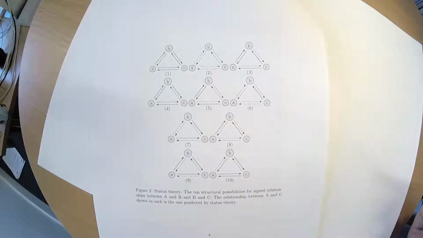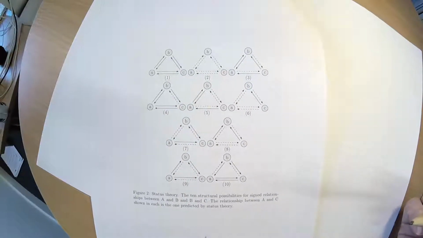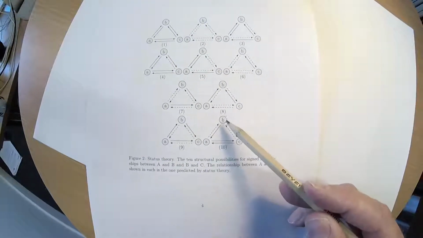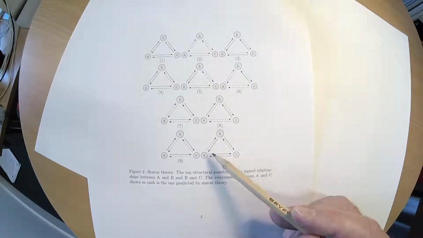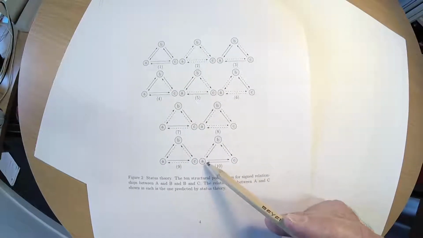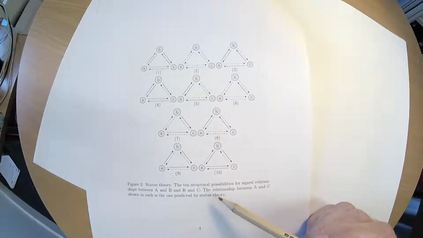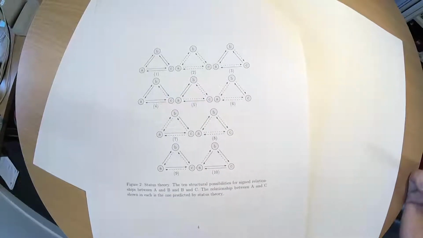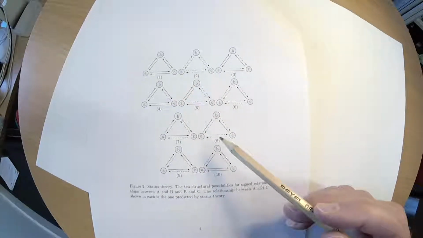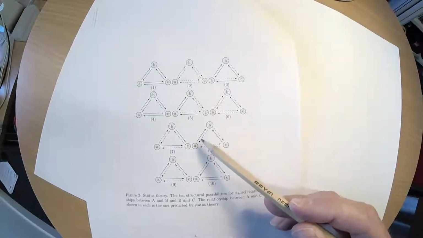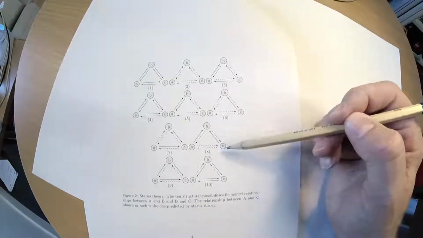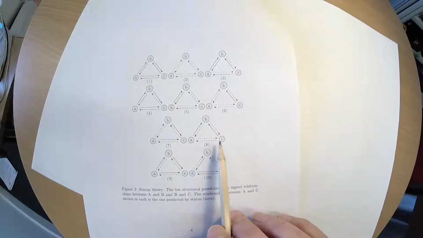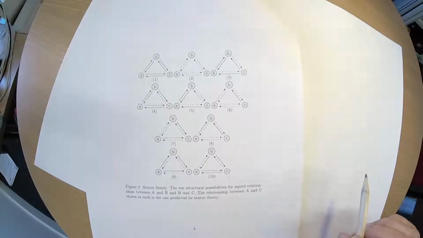It's more complicated because the relationships are now directional. So if we take this relationship here as an example, the relationship is uneven. B thinks highly of A, but A does not think highly of B. And to see the prediction that status theory makes between three people, find the relationship between A and B, and between B and C. And then the predicted relationship is the relationship between A and C.